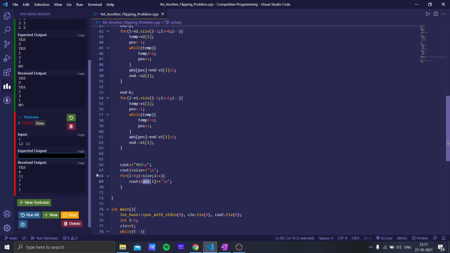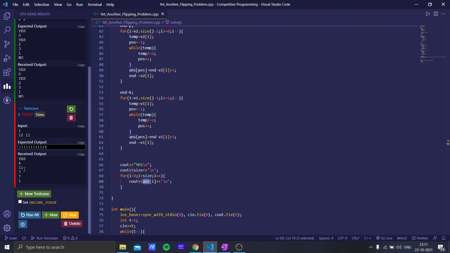I'm going to run this test case one by one. So this is 1 2 3 4 5 6 7 8 9 10 11 and 12. This is what we have. For the first, we get the 11th index, I make it 0, because for the first it means a subarray of size 1. For the second, the subarray size is 2, so 1 2 3 4 5 6 7.